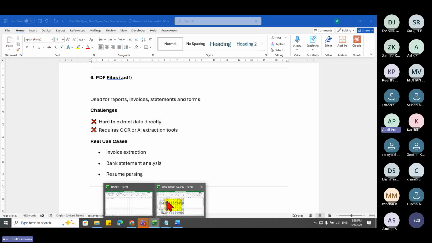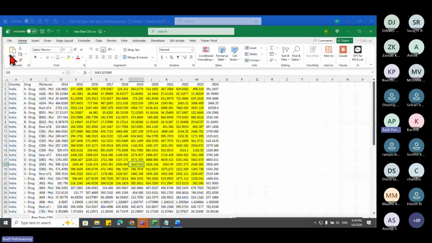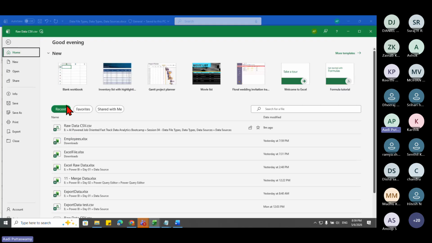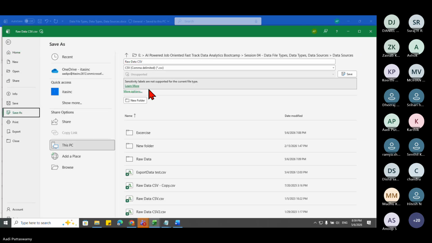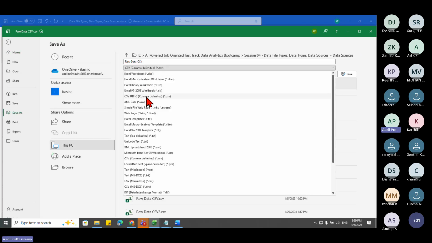So I'll go here. So I want this to be in PDF, say file, and say save as. And then here we'll go. And here you can see we have this PDF. Yeah, see here PDF. So what is PDF?